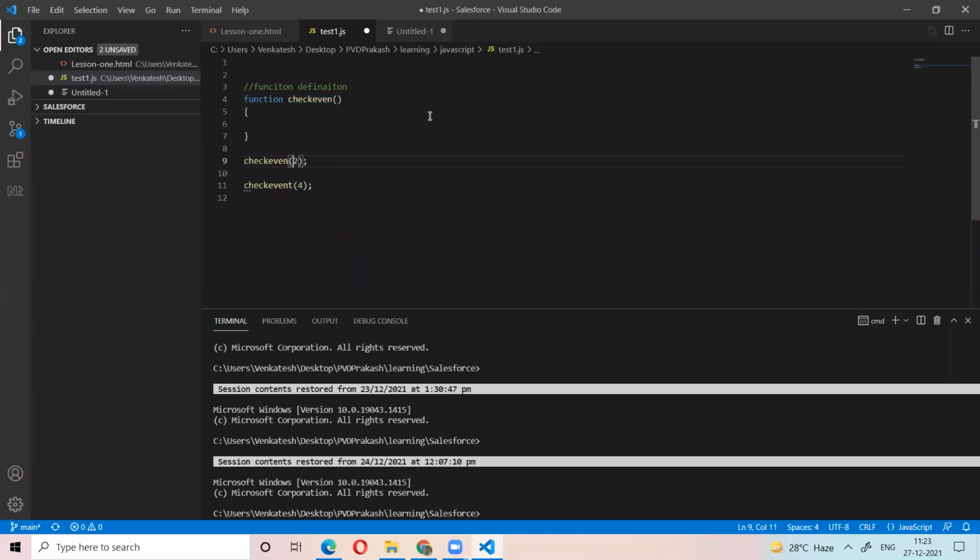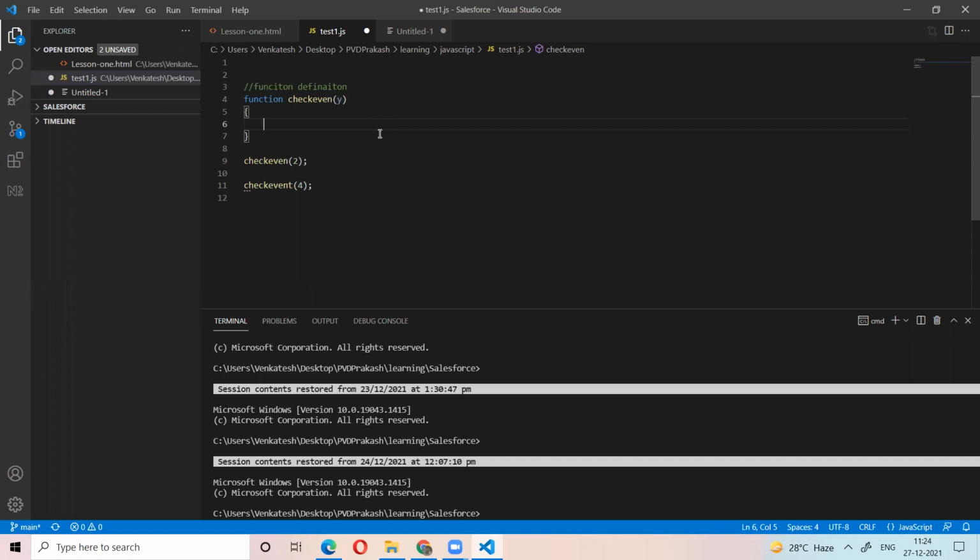Second, if I give 4, this function needs to check whether 4 is even or not. The function doesn't know what number is given, it is either 2, 4 or anything. So that's why we give a variable here, let's say y. Now this function has an argument, so taking that argument, we need to check whether it is even or not.